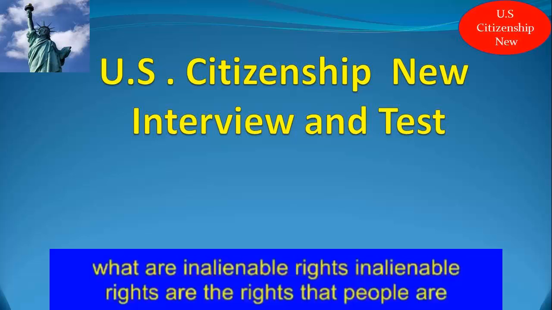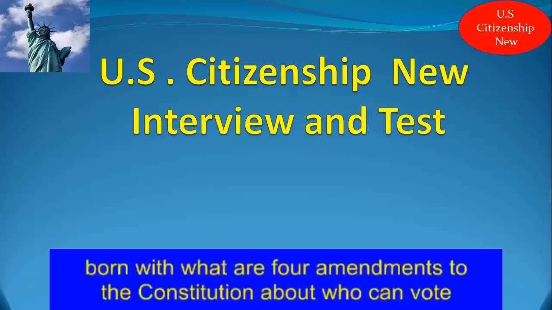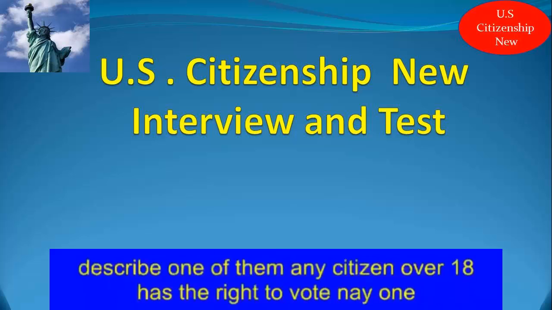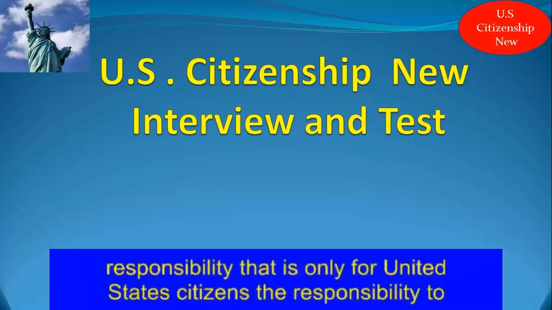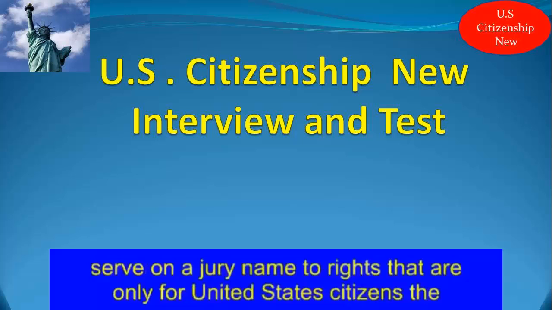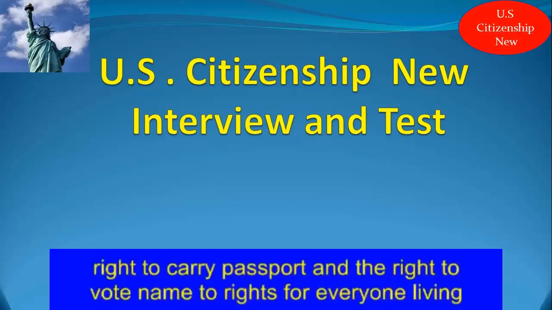Inalienable rights are the rights that people are born with. What are 4 amendments to the Constitution about who can vote? Describe one of them. Any citizen over 18 has the right to vote. Name one responsibility that is only for United States citizens. The responsibility to serve on a jury. Name 2 rights that are only for United States citizens. The right to carry a passport and the right to vote.